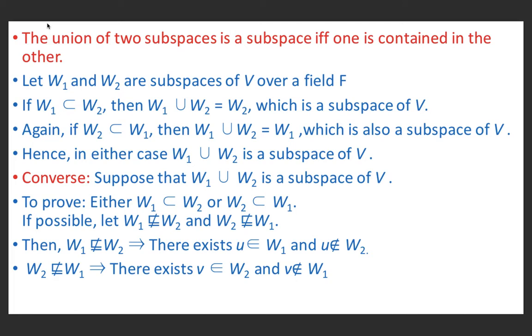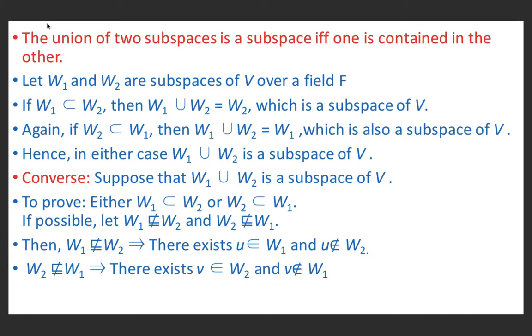Again, if W2 is a subset of W1, or we say that W2 is contained in W1, then W1 union W2 is equal to W1, which is also a subspace of V. So in both cases, we may observe that W1 union W2 is a subspace of V. Now, the converse of this: suppose W1 union W2 is a subspace of V. So now we will prove that either W1 is a subset of W2 or W2 is a subset of W1.